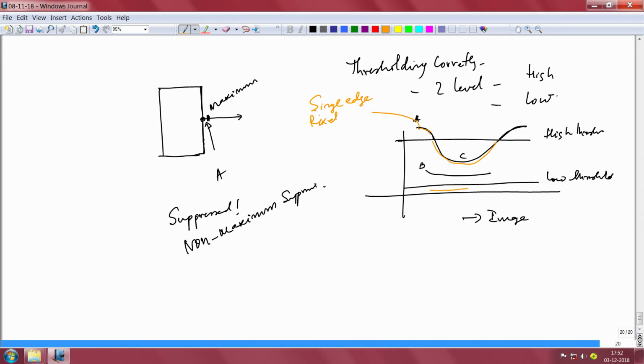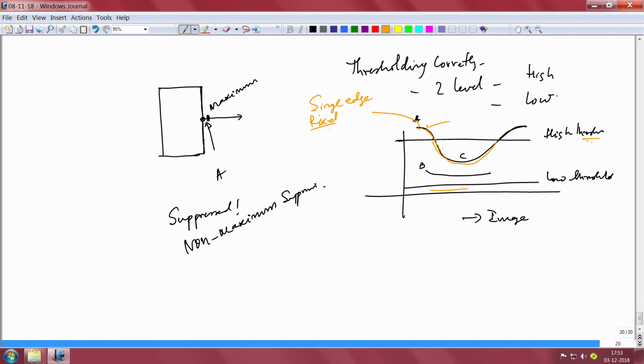If it continues to be part of this line, then continue to consider it as part of the edge. Keep following it, but remember, you will have to start with a single pixel which is above the high threshold. If there is a pixel above the high threshold, keep following it and trace it through. So, automatically this edge will come through, but B will not, because it is below the high threshold.